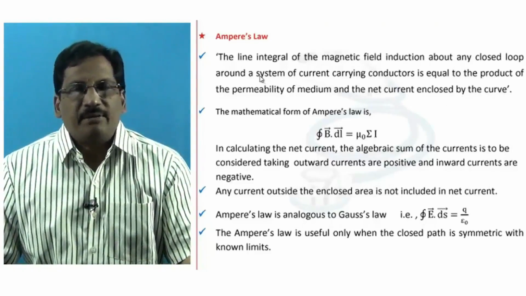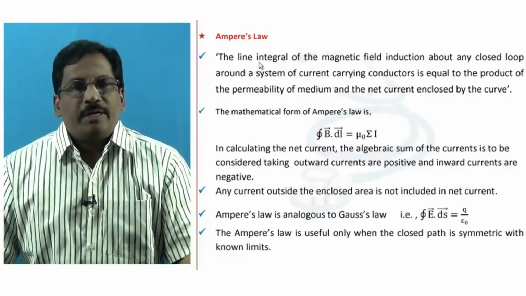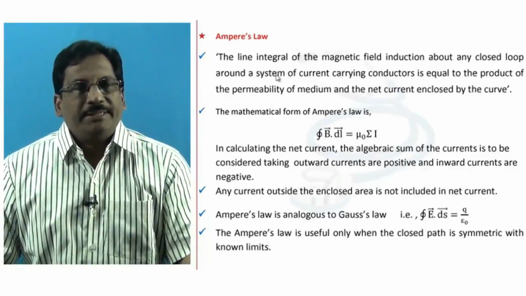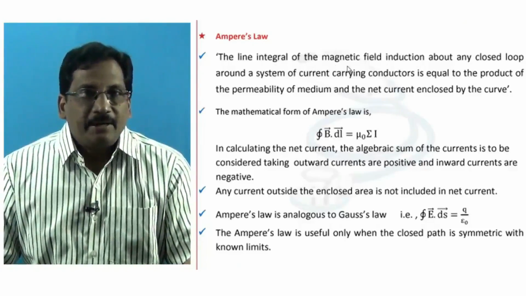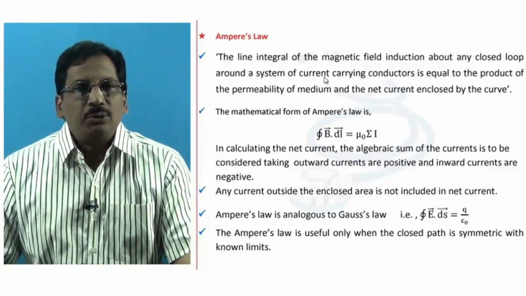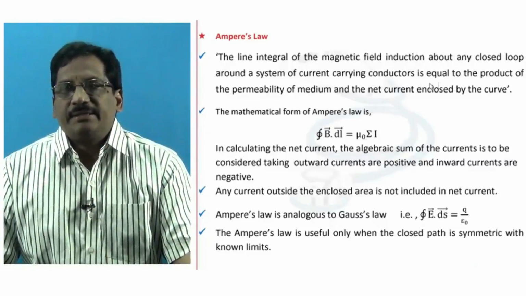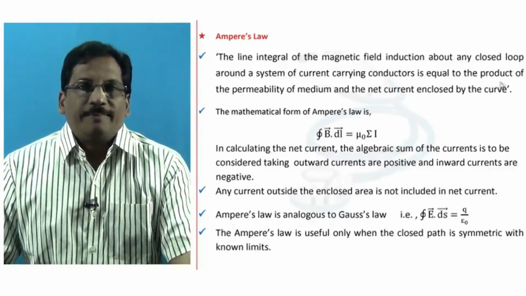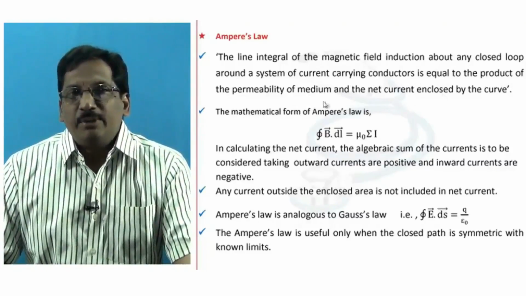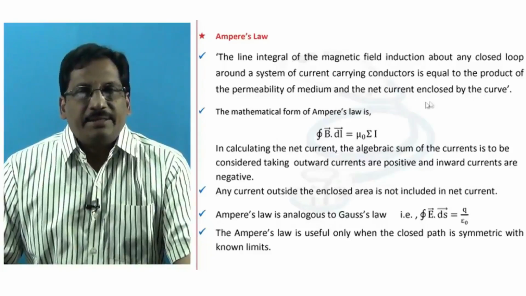The statement of Ampere's law, more elaborately called the Ampere circuital law, is the line integral of the magnetic field induction about any closed loop around a system of current carrying conductors is equal to the product of the permeability of the medium and the net current enclosed by the curve.